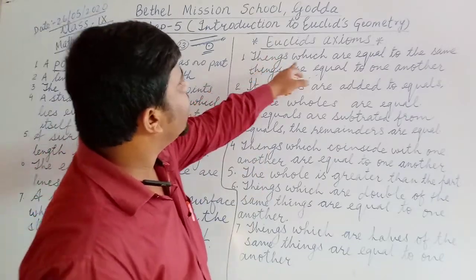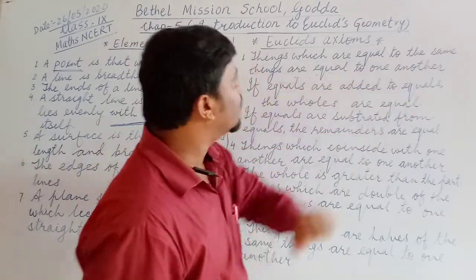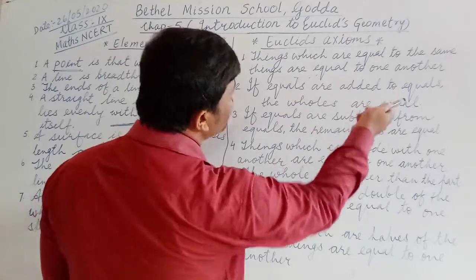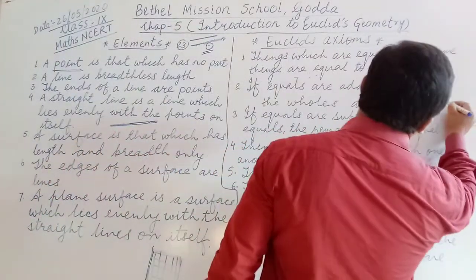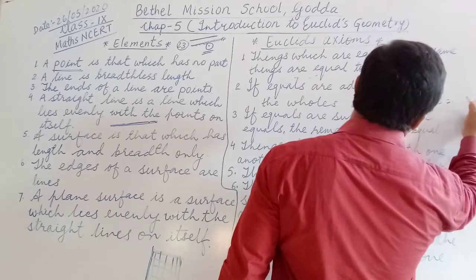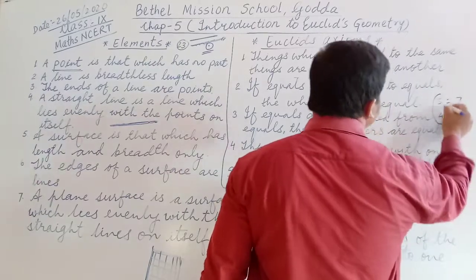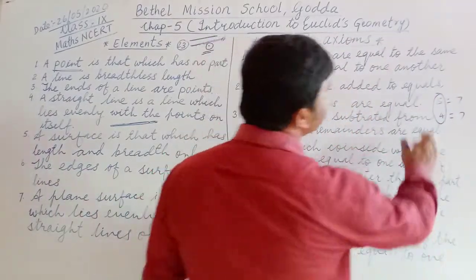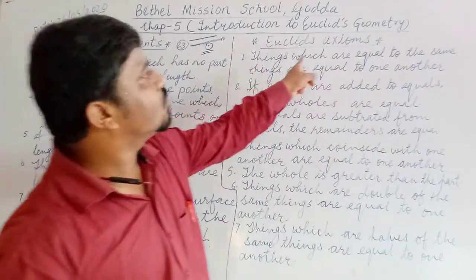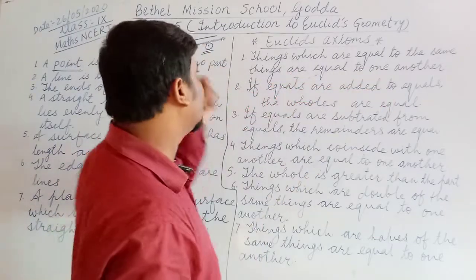First one: things which are equal to the same thing are equal to one another. Means if 5 is equal to 7 and 4 is equal to 7, it means 5 will be equal to 4. That's why it is called: things which are equal to the same thing are equal to one another.